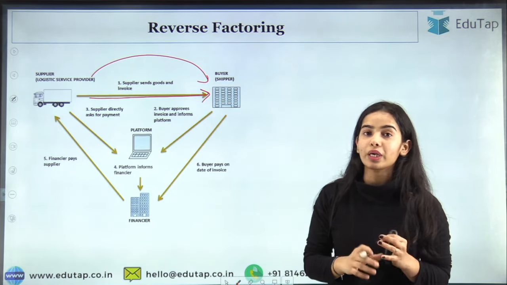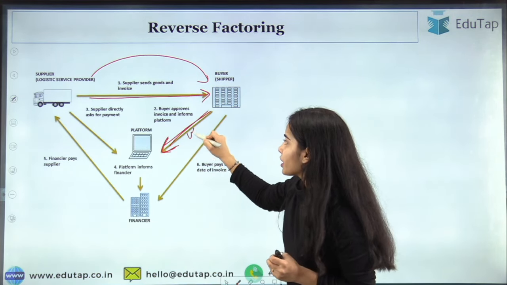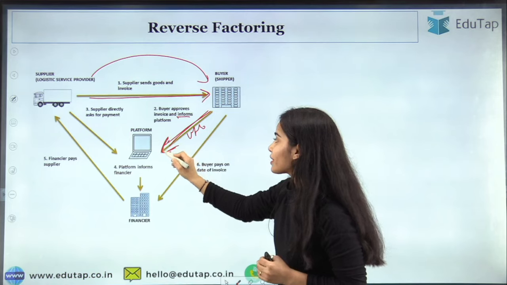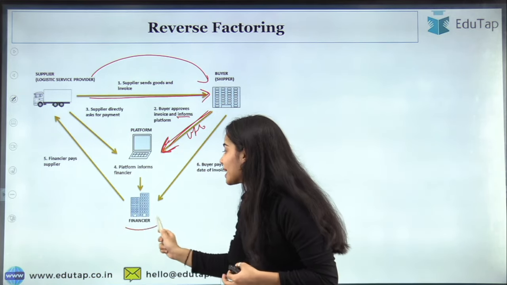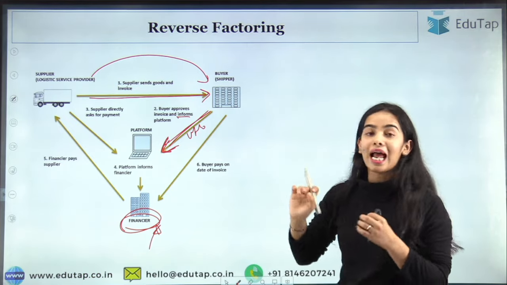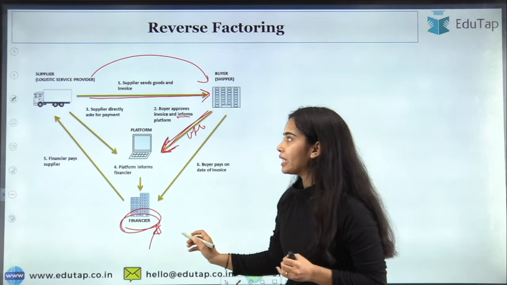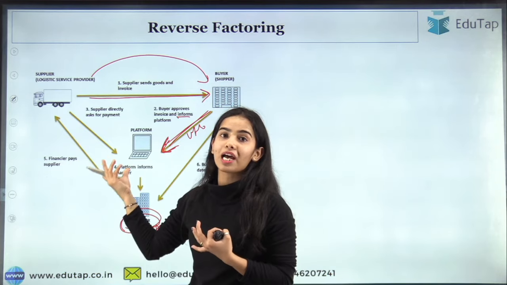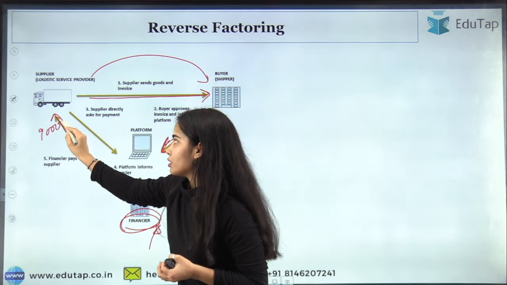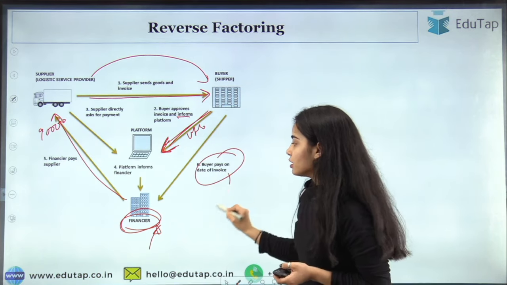So what the buyer is doing is uploading the invoice on the TReDS platform, and from the TReDS platform the financiers are doing the bidding: this is the invoice, this much the buyer has to pay, and after this month the buyer will be paying the amount. So the financiers will be bidding, and after the bidding the supplier will be paid. The highest bidder will pay the supplier, let's say 90,000, and after a particular time the buyer will pay the money to the financier.